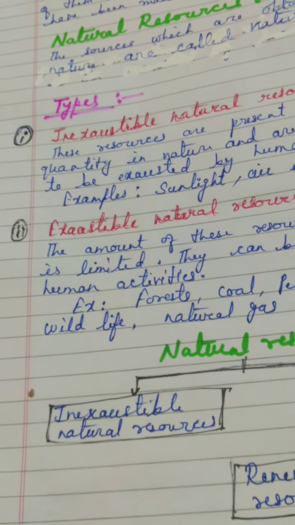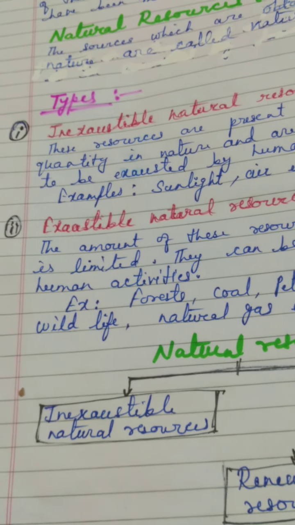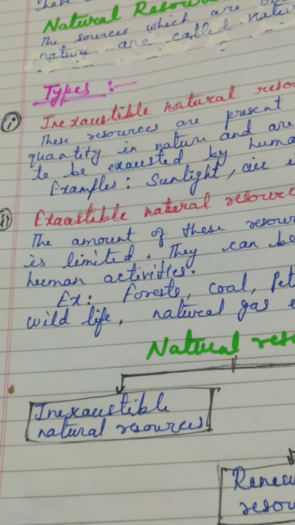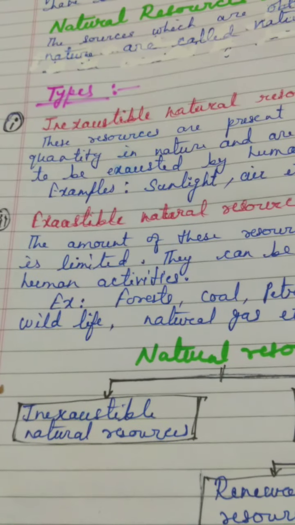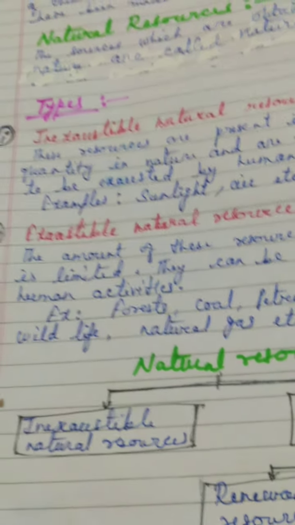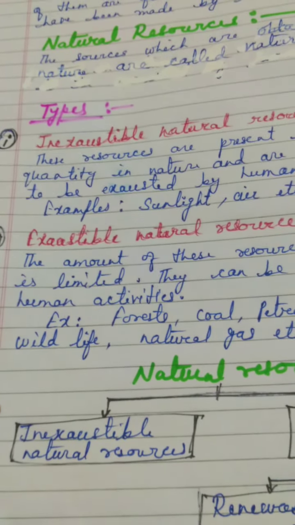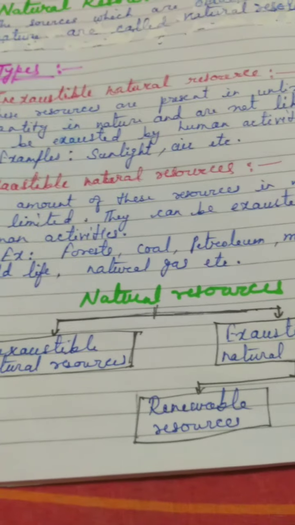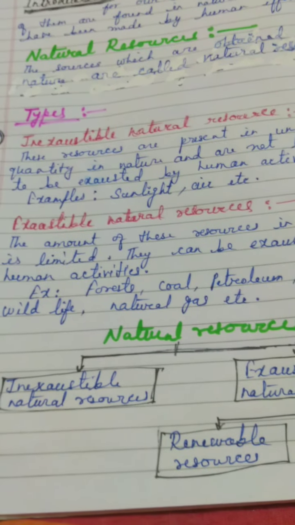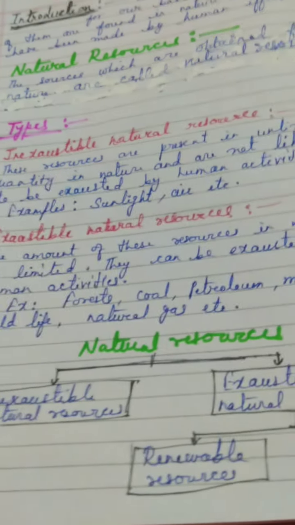Wildlife, the most important thing. Worldwide, the environmentalists are trying to save wildlife, and that is why the forest department is getting stricter day by day against the encroachment of residential lifestyle inside the forest. And natural gases. So here, with the help of a flow chart, I am trying to explain to you the types of the natural resources, which is just like this.